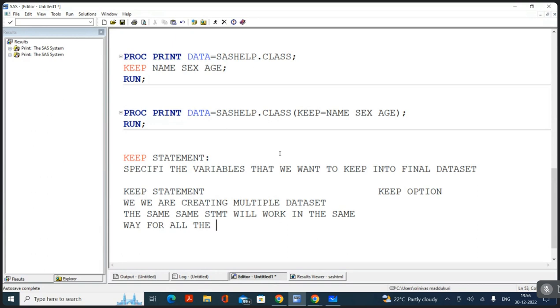What about the keep option? We should write it separately. It works for individual data sets.